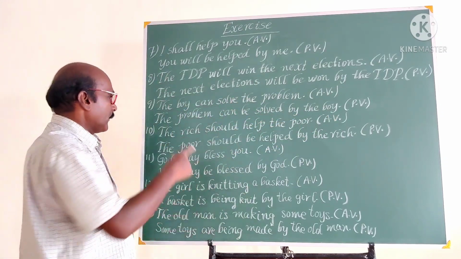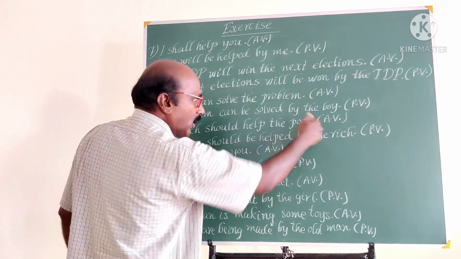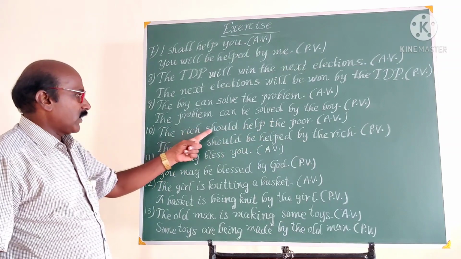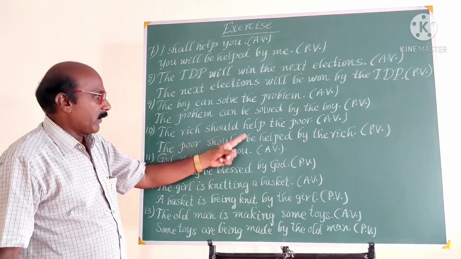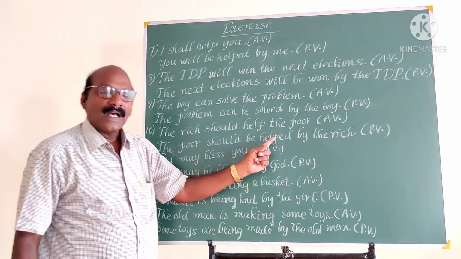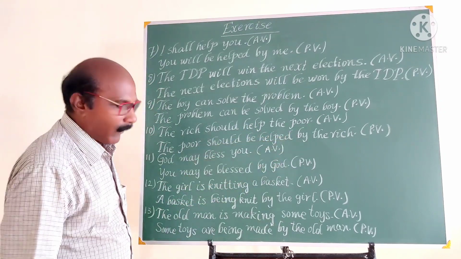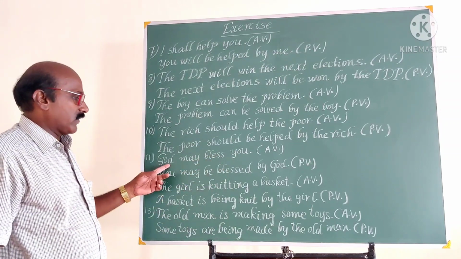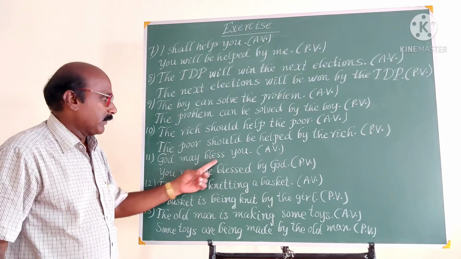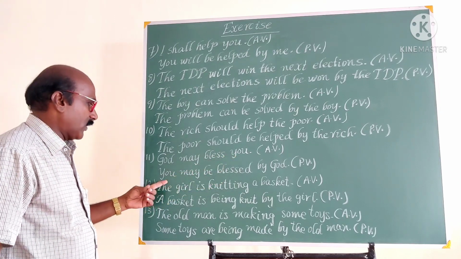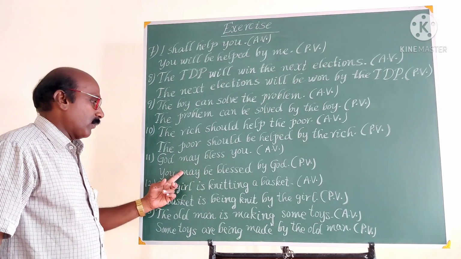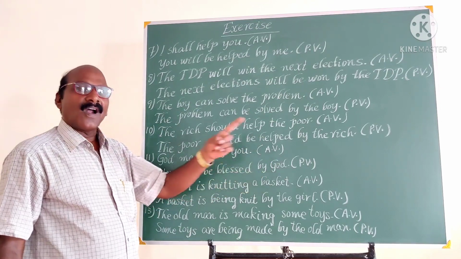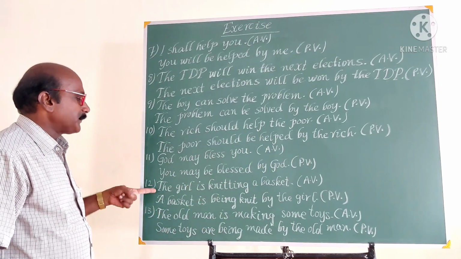That is passive voice. The rich should help the poor. Active voice. Then object becomes subject, the poor. Then should is there, so should be. Should be V3, should be helped by the rich. Next one. God may bless you. God is the subject, may bless is the verb, you is the object. Object becomes subject. You may be blessed, V3. You may be blessed by God. That is passive voice.